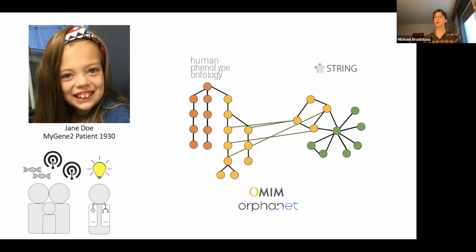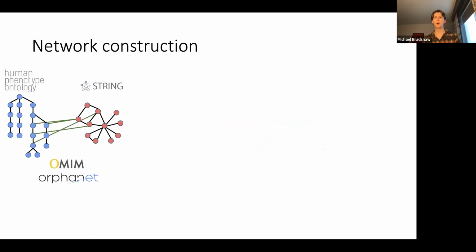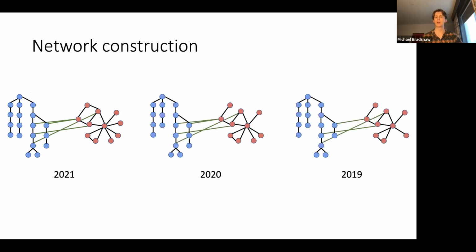So this is exactly what we'll be doing in this work. We're going to be creating a heterogeneous network, clustering it, identifying meaningful clusters that we then can hand to a physician or clinician for further work. The way we start this is by creating a heterogeneous network of the human phenotype ontology and the STRING protein-protein interaction network. We connect these 2 sources using annotations of OMIM and Orphanet provided by HPO. We create what this network would have looked like in the years 2021, 2020, and 2019.